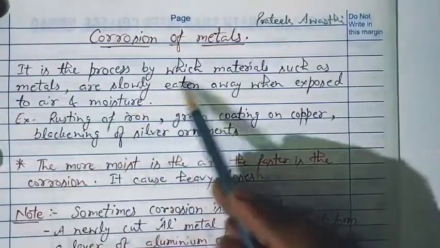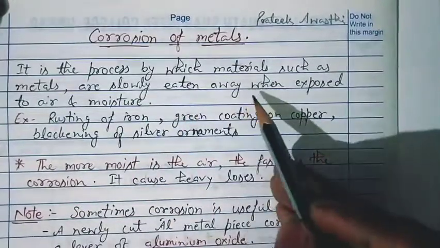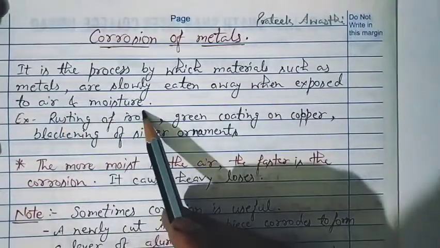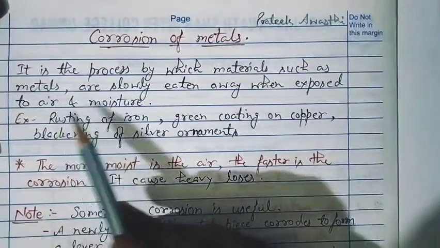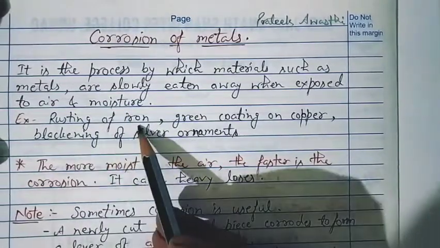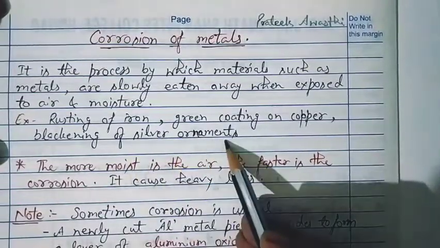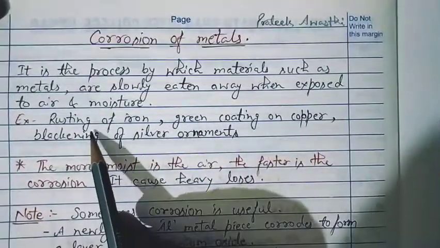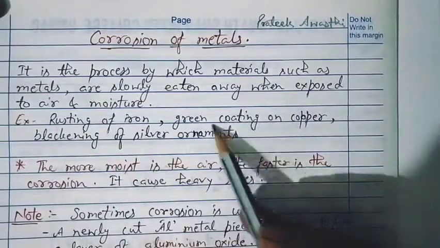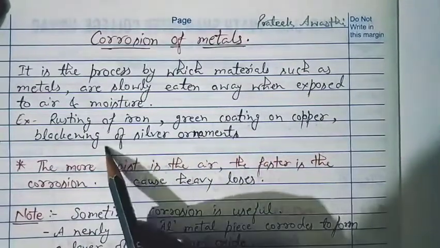It is the process by which materials such as metals are slowly eaten away, meaning destroyed, when exposed to air and moisture, by the continuous effect of air and moisture. Very common examples are rusting of iron, green coating on copper, and blackening of silver ornaments. These are all examples of corrosion: rusting of iron is corrosion of iron, green coating on copper is corrosion of copper, and blackening of silver ornaments is corrosion of silver.